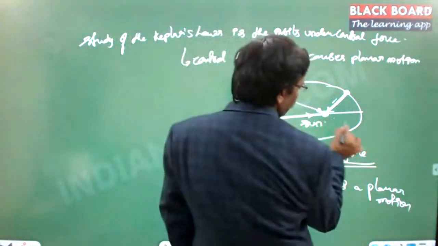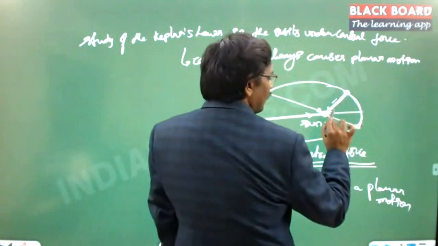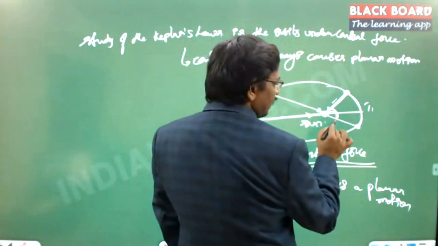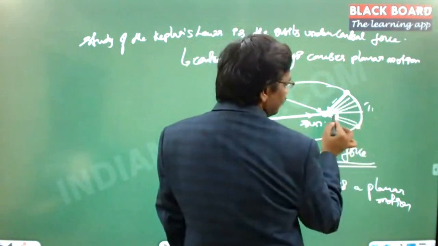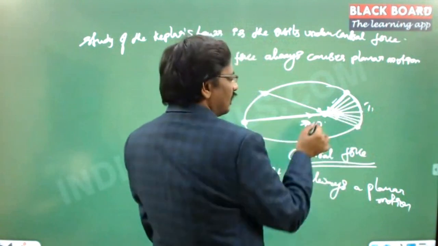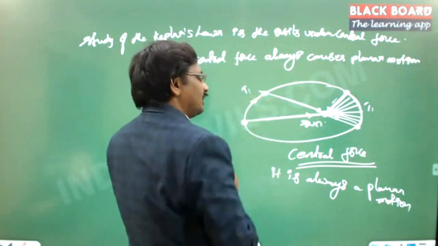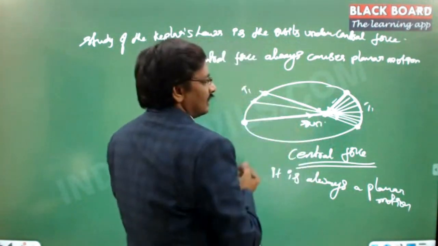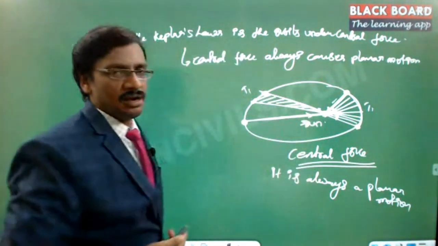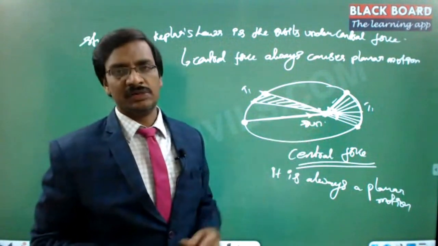That means suppose the planet moves from here to here, and let us say it takes a time t1. In this time, the area covered by the radial vector from the sun to the planet is this area. Now, within the same time t1, if the planet moves from here to here and you draw this sector, this area and that area will be exactly the same. So that is the second law of Kepler: it sweeps equal areas in equal intervals of time.